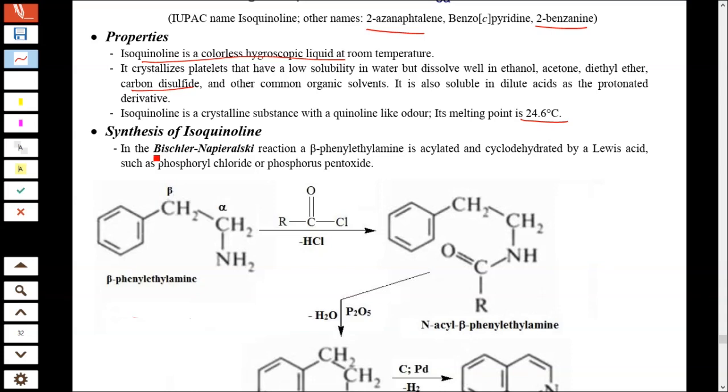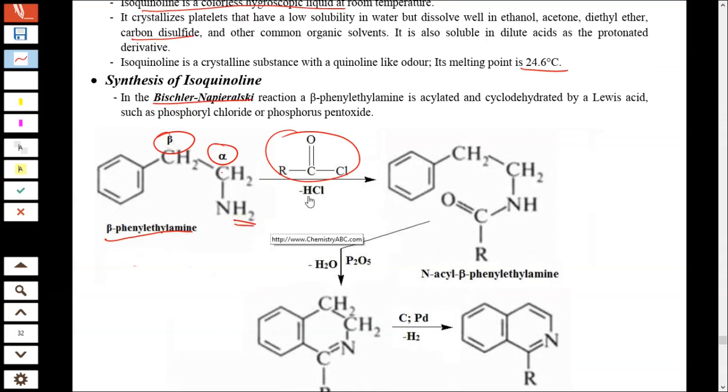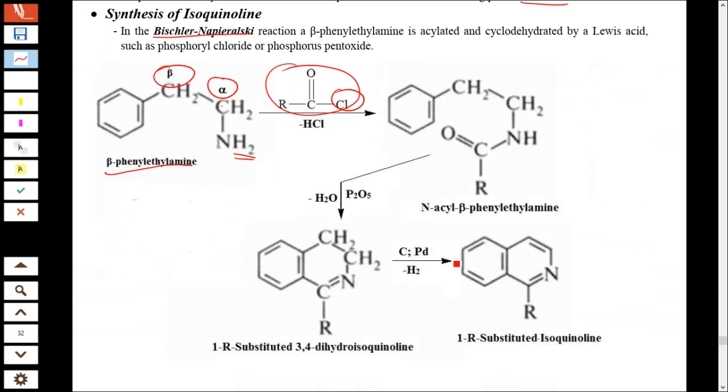Synthesis of isoquinoline is by the Bischler-Napieralski reaction. Here, beta-phenylethylamine, this is alpha, this is beta, reacts with acetyl chloride. This H and this Cl will be removed, and you will get N-acyl phenylethylamine.